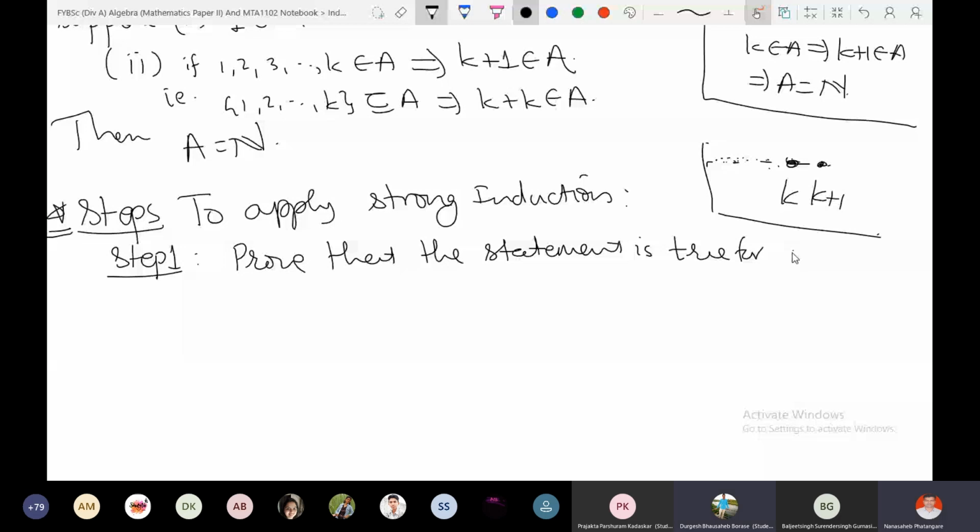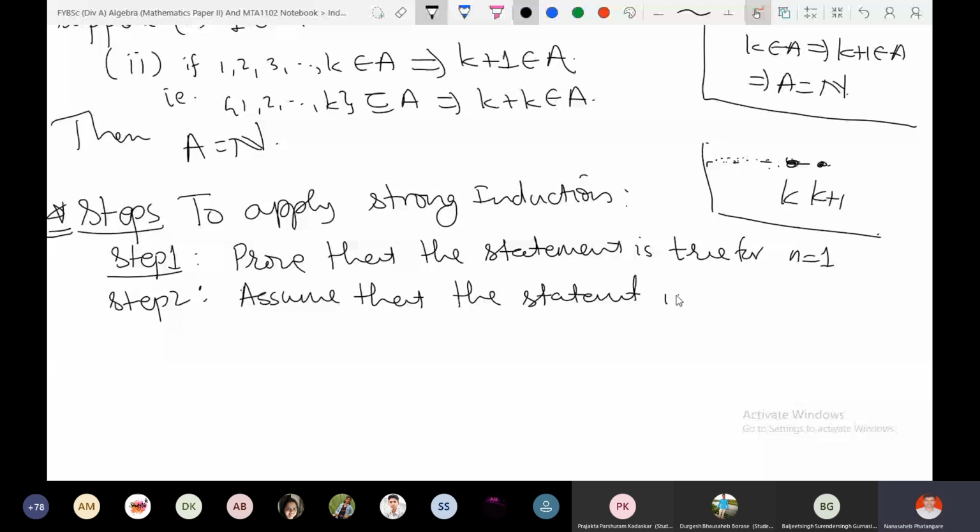Okay, assume that the statement is true for n is equal to 1, 2, 3 up to k. Right, now we are assuming that the statement is true for all up to k. This is my induction hypothesis. And step 3, prove for n is equal to k plus 1.